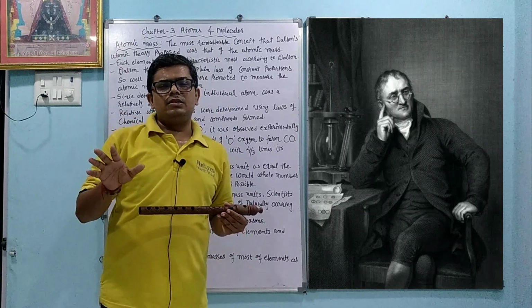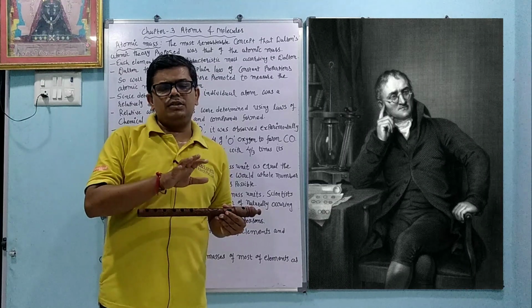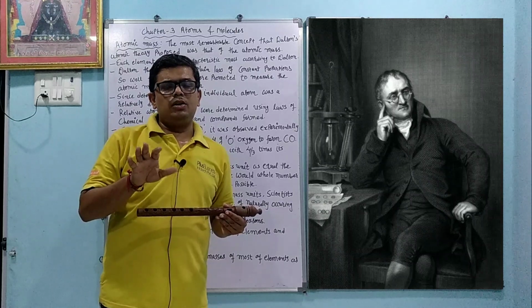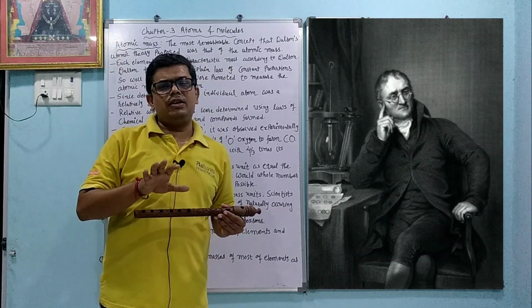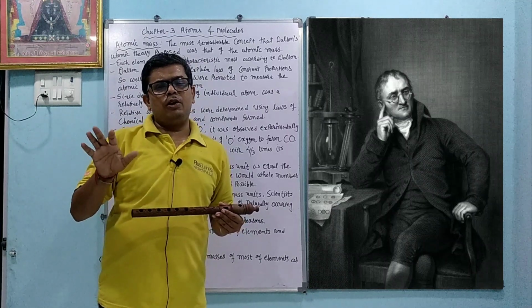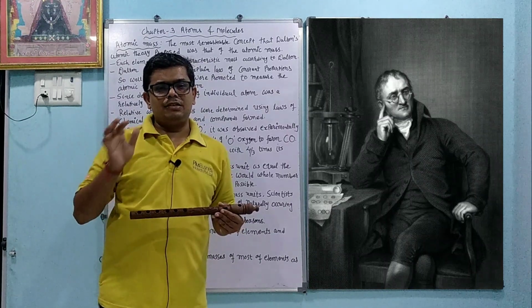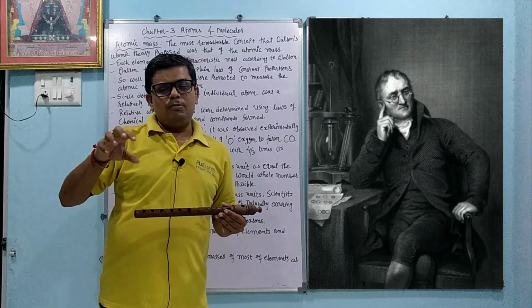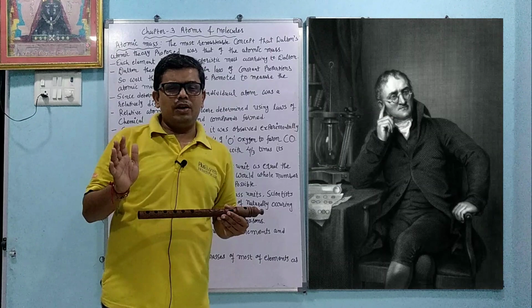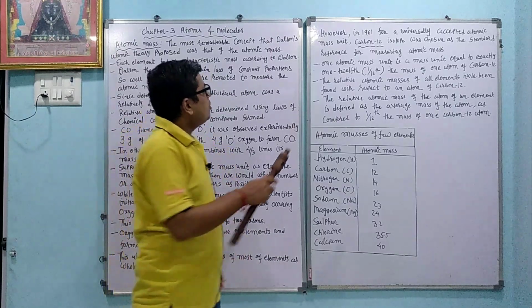Like in one class, okay, 15 girls are there and 30 boys are there, then we can say that total students are 45, but we cannot say that in that class the number of students is 44.5 or 45.6. So the total number of electrons and protons are never half, okay, they are whole numbers.